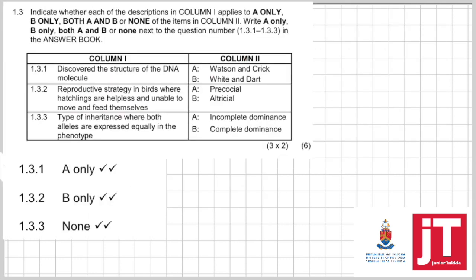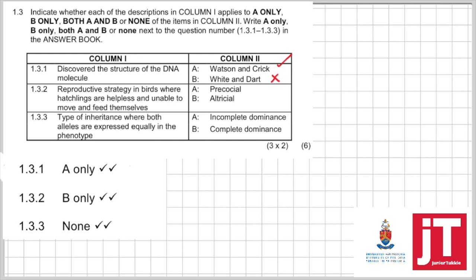Right, 1.3. Indicate whether each of the descriptions in column 1 applies to A only, B only, both A and B or none of the items in column 2. Write A only, B only, both A and B or none next to the question number in the answer book. 1.3.1. Discovered the structure of DNA molecule. Now, we know that Watson and Crick discovered the DNA, and White and Dart are paleontologists. So our answer is A only.